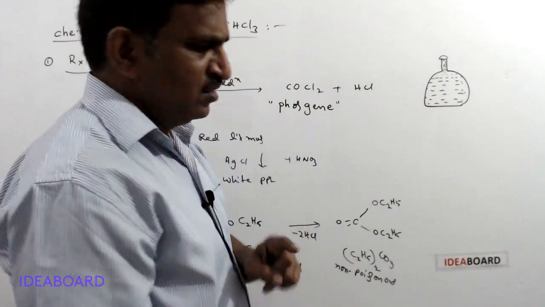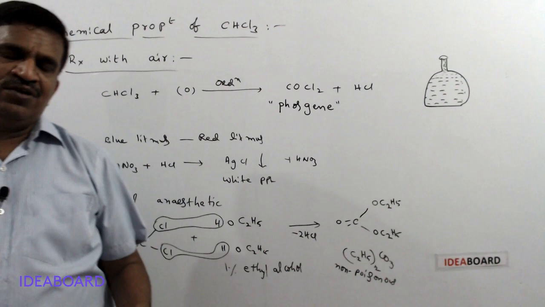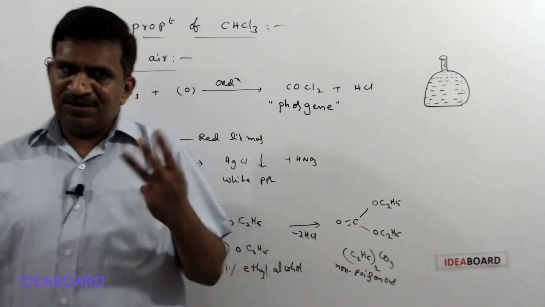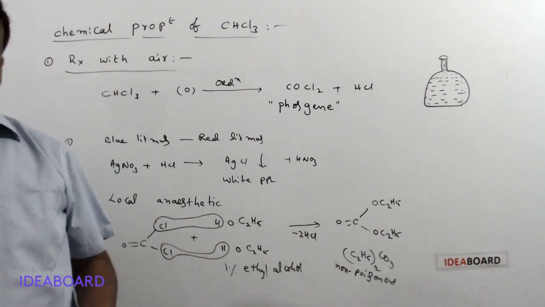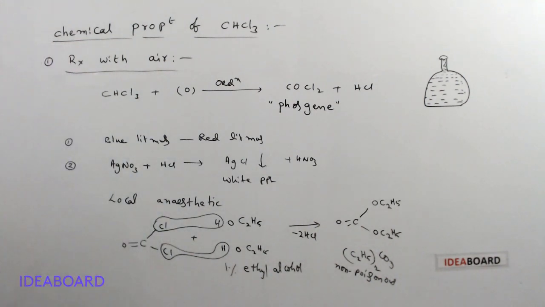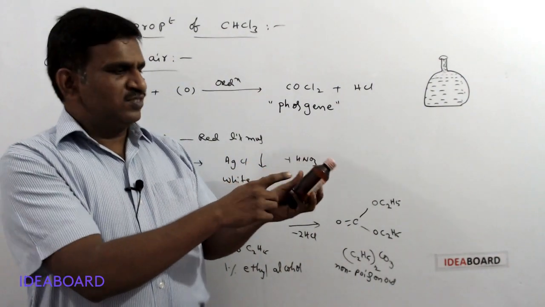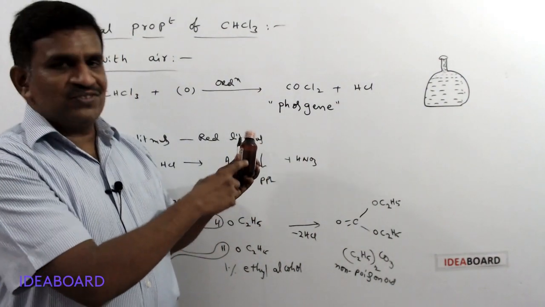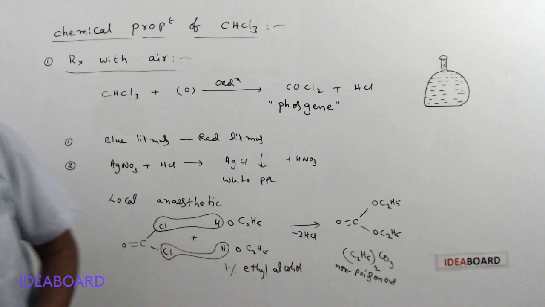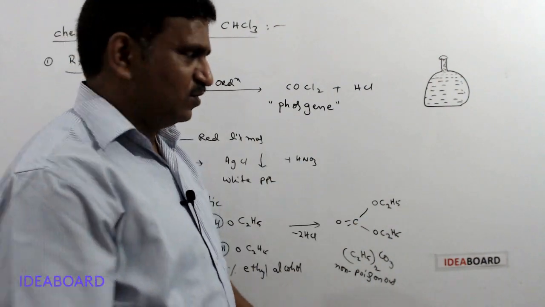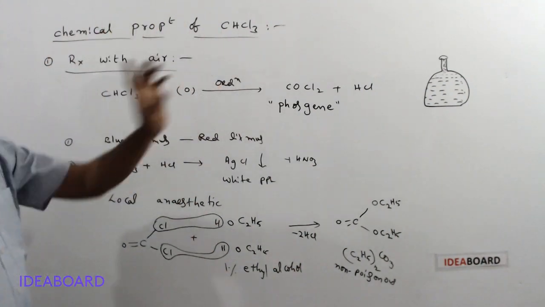That is the first prevention. Second, aerial oxidation occurs in the presence of sunlight, so generally it is stored in cool and dark places. Third point, it is stored in amber colored bottles. You know amber colored bottles, like a syrup bottle color. This is an amber colored bottle, a syrup bottle, so this type of color is called amber colored bottle. If it is stored in amber colored bottles, then the aerial oxidation is also prevented. So these are the precautions taken for not forming this poisonous phosgene gas.